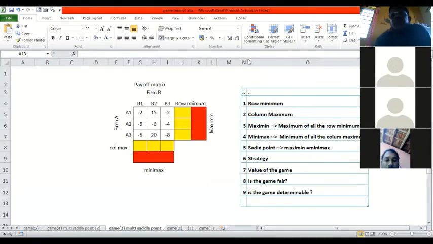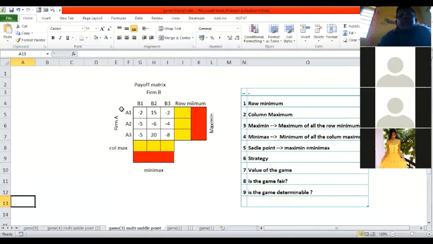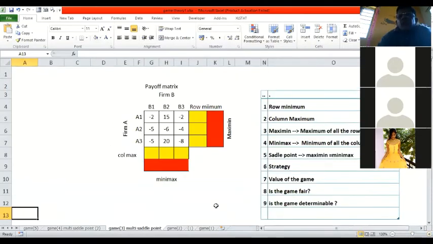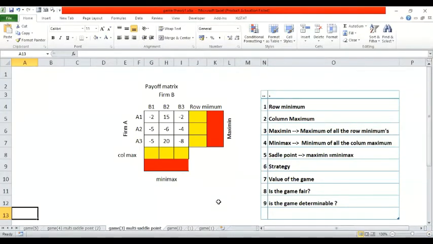Shall we start? We'll start with case number 3. I've taken again a different example. Is it visible? I'll just enlarge it a bit. Now look at it. It is a 3 by 3 game in this case. There are 3 strategies each for both the firms.